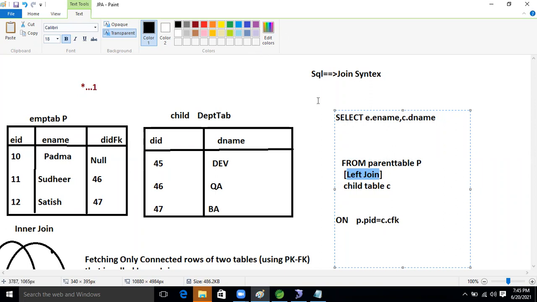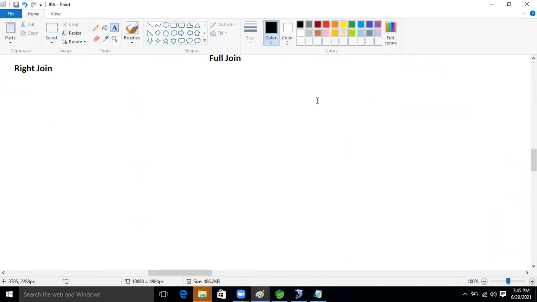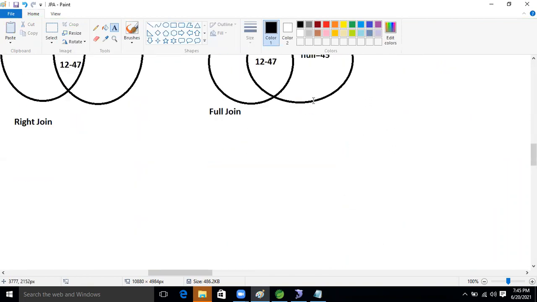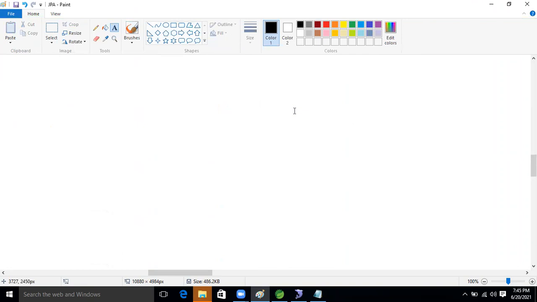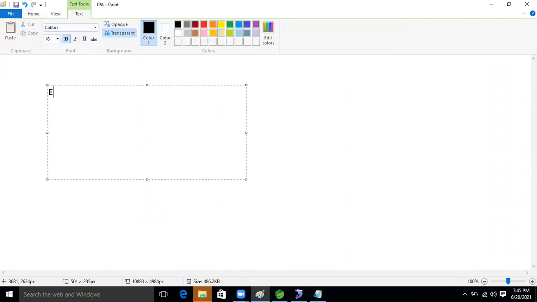So I'm going to give one example now. Don't think about classes, think about database tables. These two tables are there: Employee, and Department, DEPT.